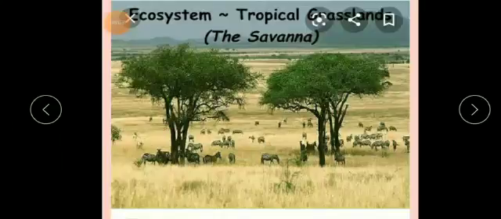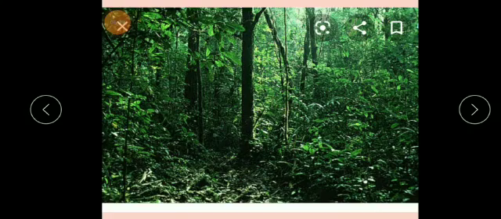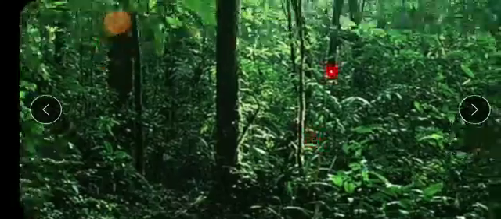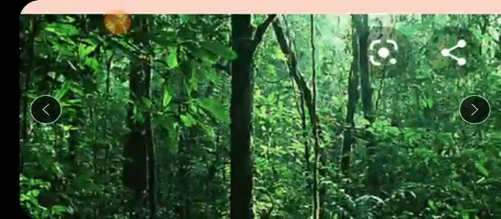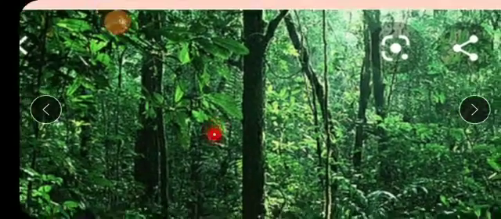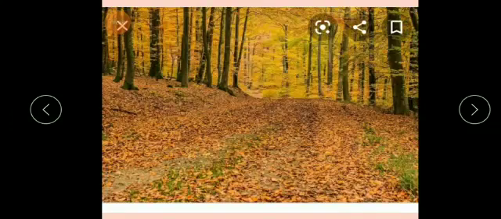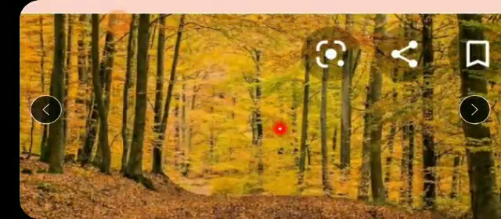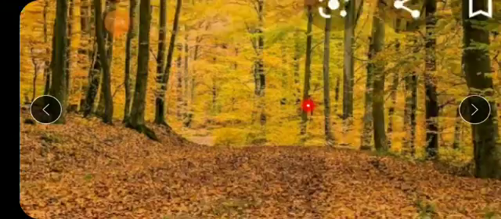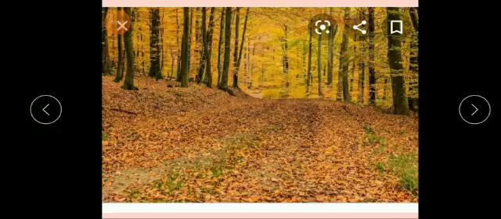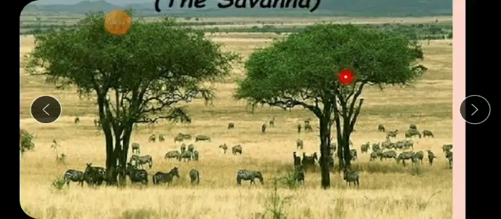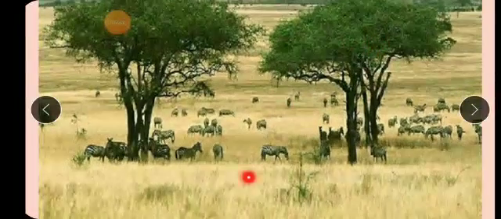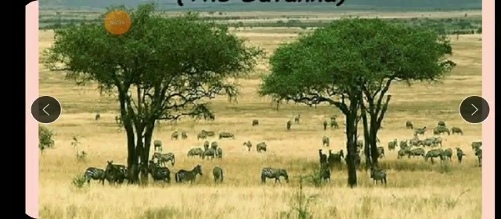Let's continue again. These are the equatorial evergreen forests, because the climate is perfect for the growth of tall trees, always warm with heavy rainfall. Then the deciduous forest, whose leaves are long, flat and wide but fall very easily. Then tropical grasslands, with grass along with some small trees.